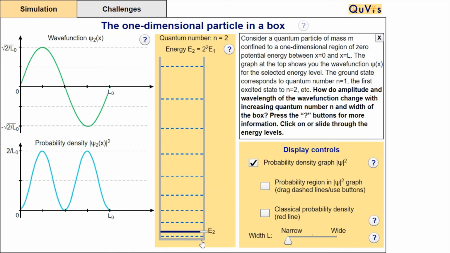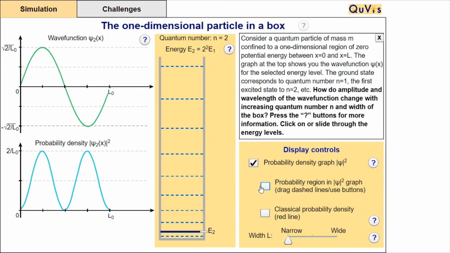Then if I excite this particle to the next state, that is n equal to 2, the first excited state, the wave function will look like this. If I substitute the n value in square root of 2 by L sin n pi x by L, I will get the wave equation as this. Then if I calculate the probability, we get it like this. Over 0 to L, its probability will again be equal to 1. But in that region, particularly from 0 to L by 2 and from L by 2 to L, its probability changes. From 0 to L by 2 its probability is half, and from L by 2 to L its probability is half.